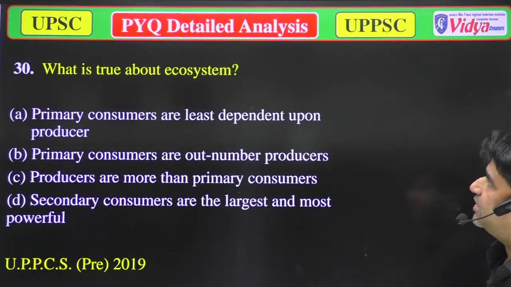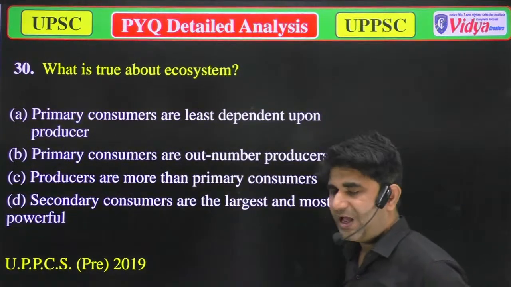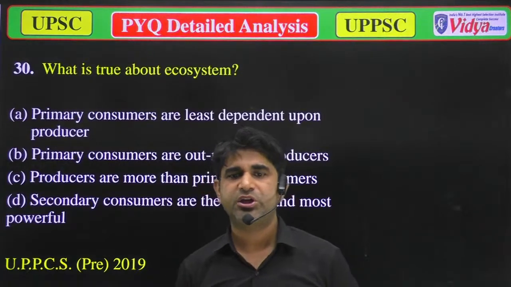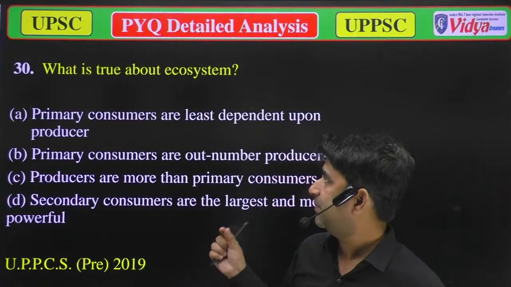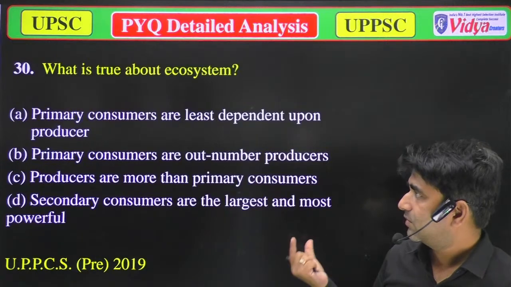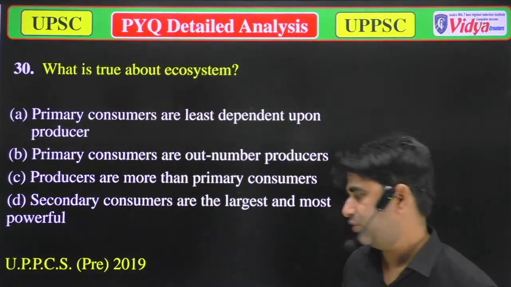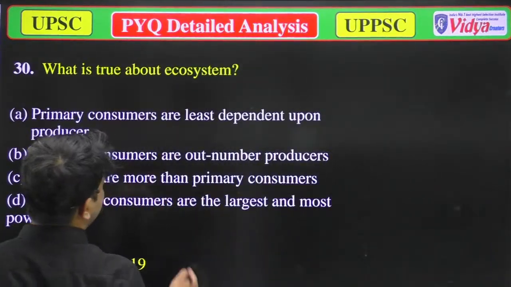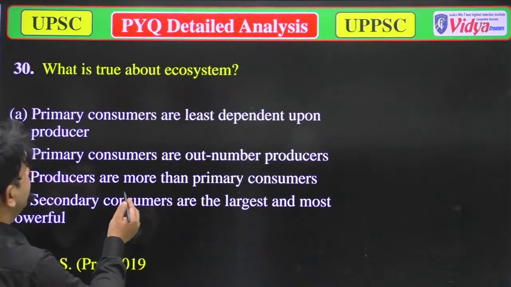What is true about the ecosystem? Our options are: A, primary consumers are least dependent on producers.